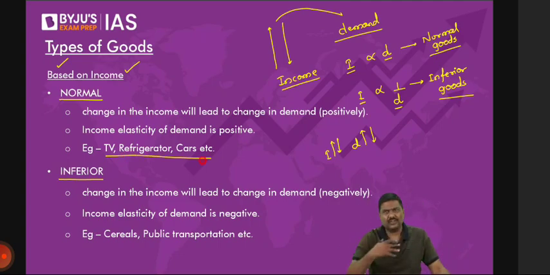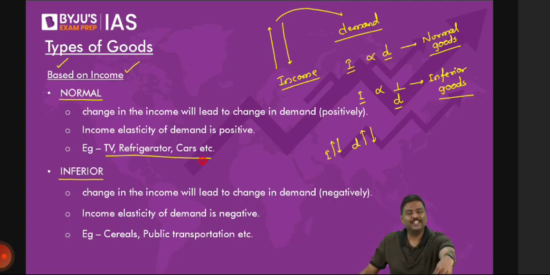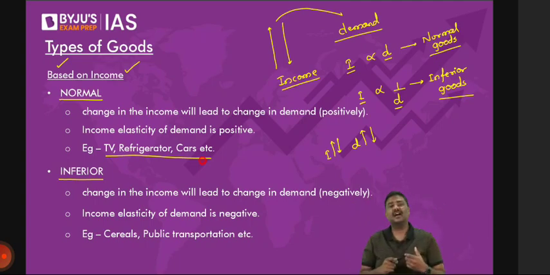Imagine all of us start earning more and more income. Simple, right? It's simple to understand. Don't you think the demand for cars will increase in the market? Let me know if you disagree. Don't you think the demand for TVs, ACs, refrigerators, etc. will start increasing in the market?